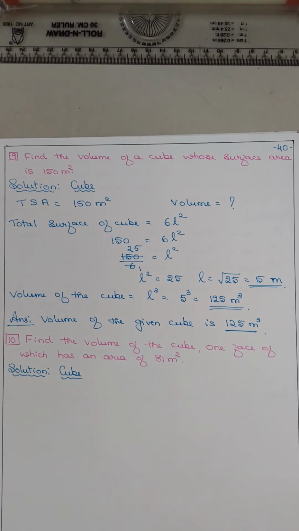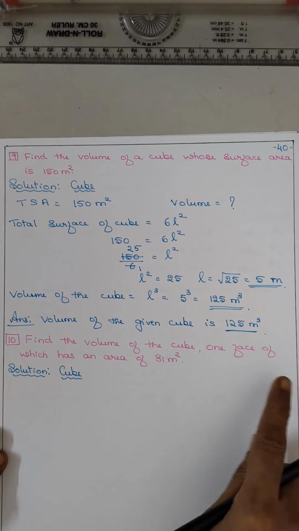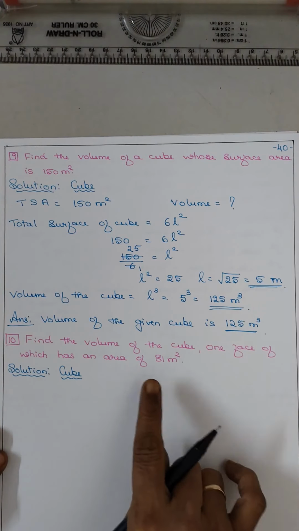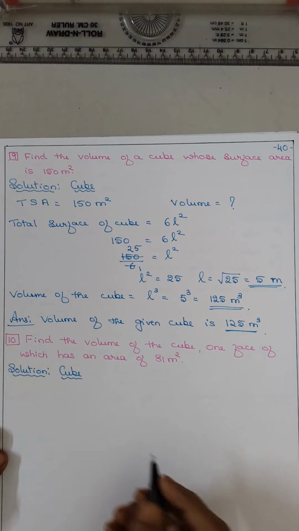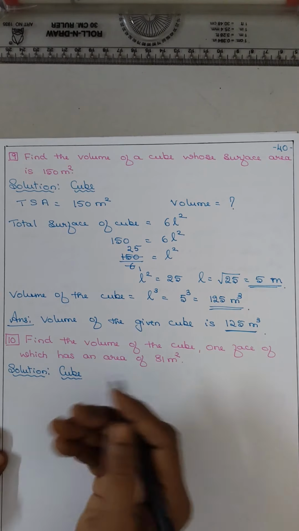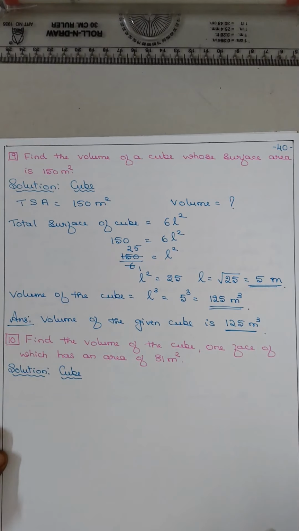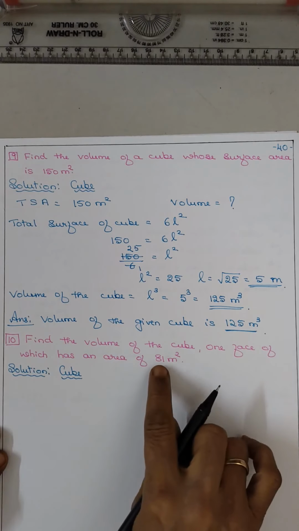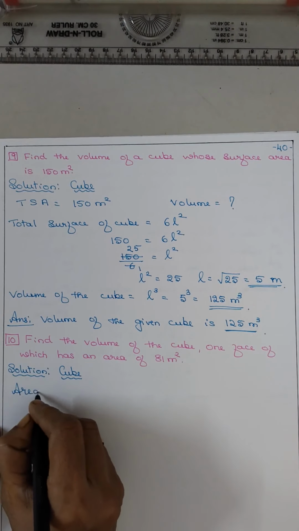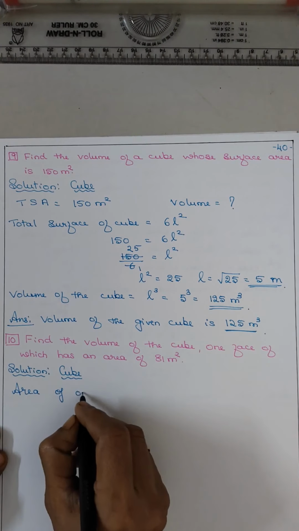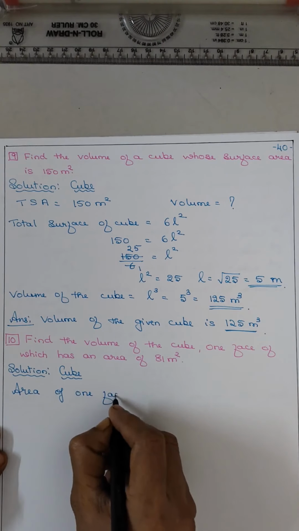Now coming to the last sum. The volume of the cube, one face of which has the area of 81 meter square. We have to find out the volume. Okay, first solution, the solid is a cube. Now what is given? Area of one face of the cube.